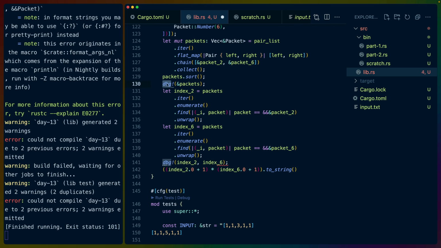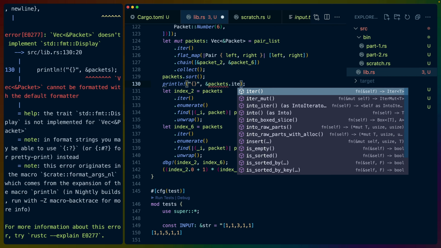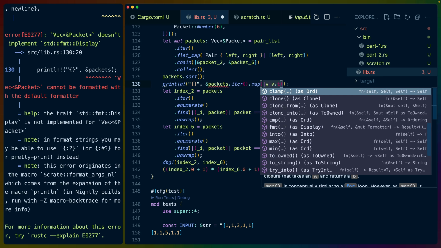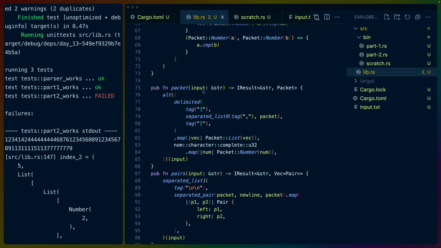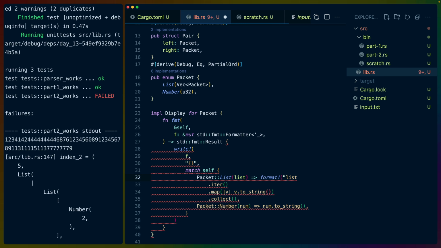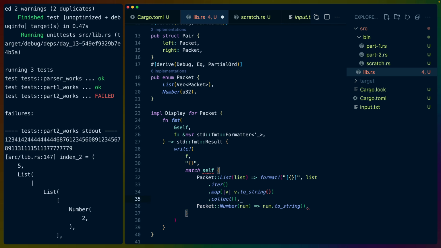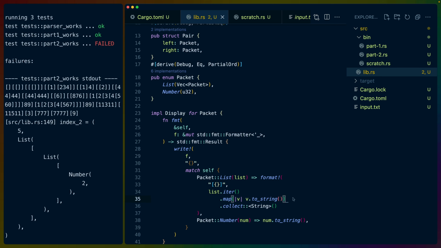Or actually, that's the wrong one. It's up here. Print line packets, and then the vec is the issue here. So it's packets dot iter dot map v dot to string dot collect into a string. Okay, so now we go back to our display implementation now that that's working, and we do display for packet. If it is a list, we iterate over it, we map, we collect, and we'll just take the easy route and do a format here with that value, collect it into a string, and we end up with all of these. I guess we should intersperse commas too, right?